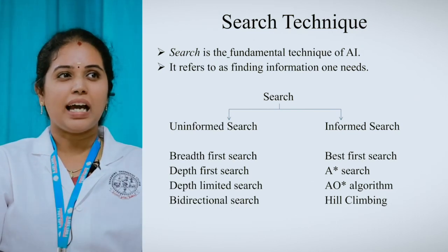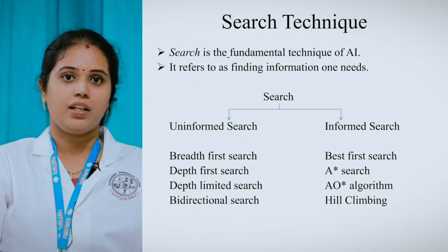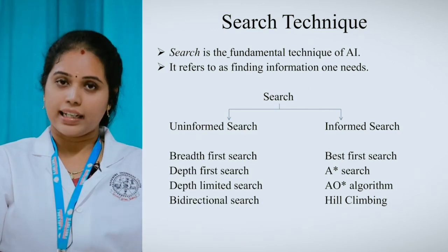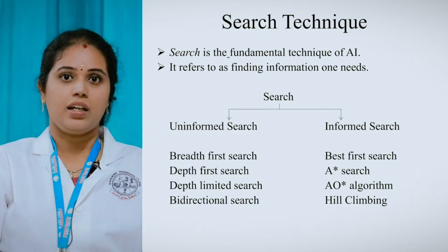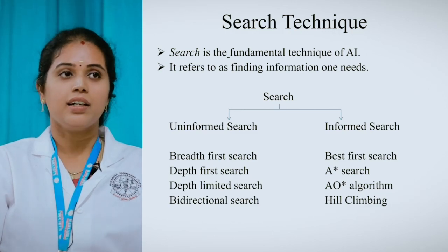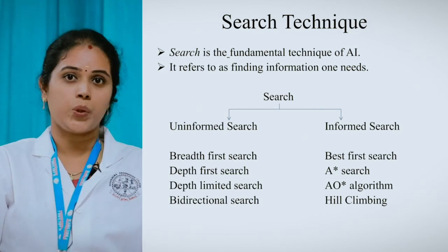Then what do we mean by uninformed and informed? From the name itself we can say that uninformed doesn't have any domain knowledge. We can also say that it is a blind search. Informed means it can have domain knowledge. We can also call it a heuristic search, right? So with the domain knowledge, it is able to search for the goal node. That is what happens in informed search.